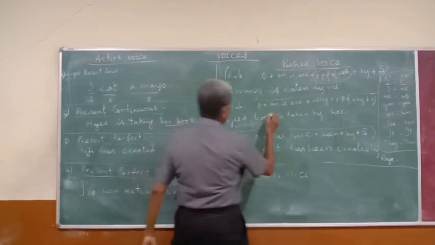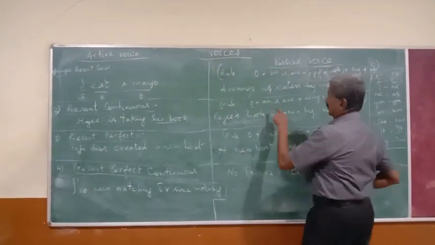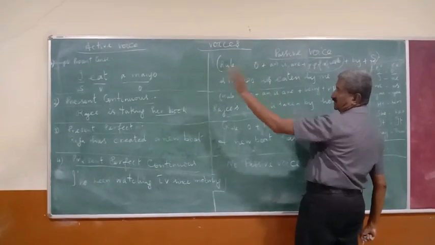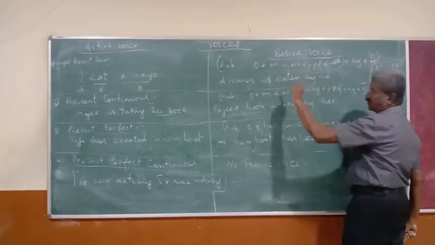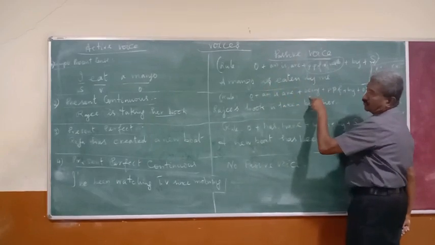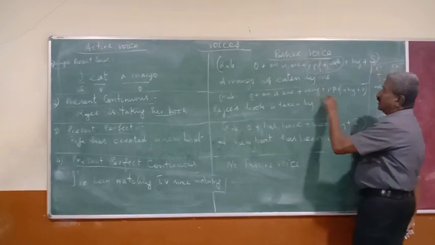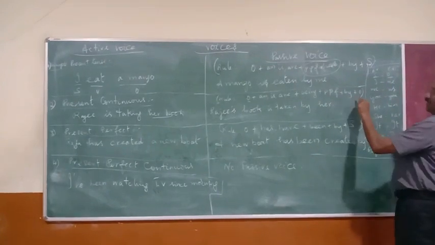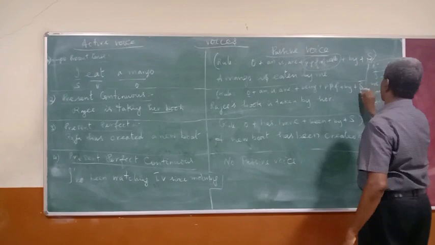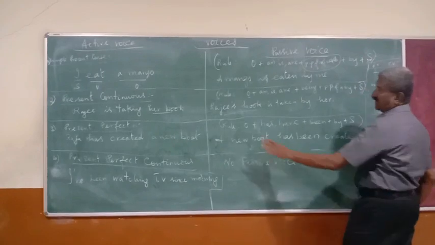Object, book. Am is used for I, is is used for third person singular, are for third person plural. Being shows continuous form, then the past participle form of the verb, and then by, and then subject. Now, listen carefully.